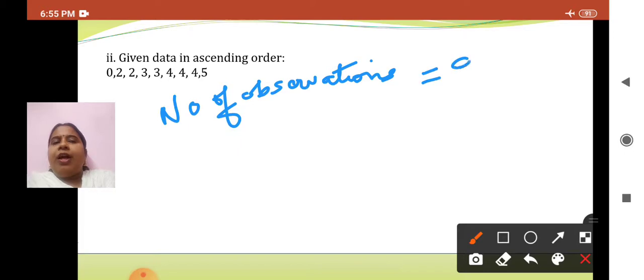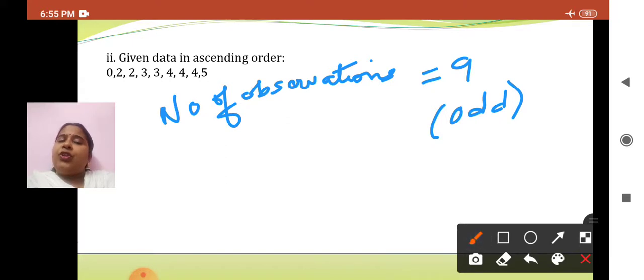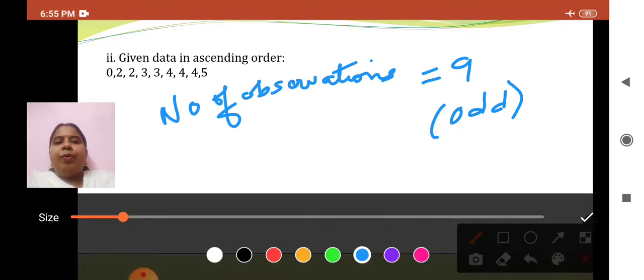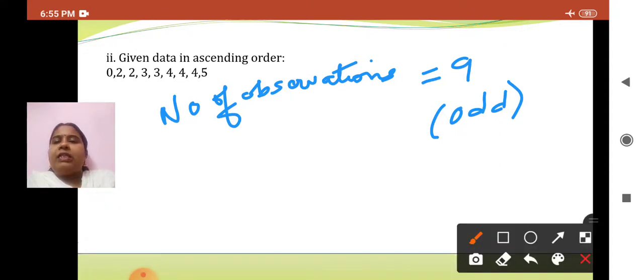Is 9 an odd or even number? Yes, 9 is an odd number. When the number of observations is odd, we were supposed to find the middle value, and that itself will be the median. Which one will be the middle value? See this: 4 observations to the left of it, 4 observations to the right of it. So the median automatically will become 3.